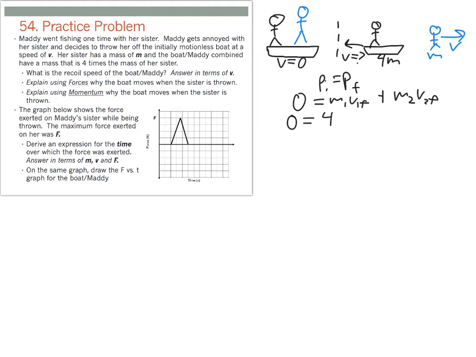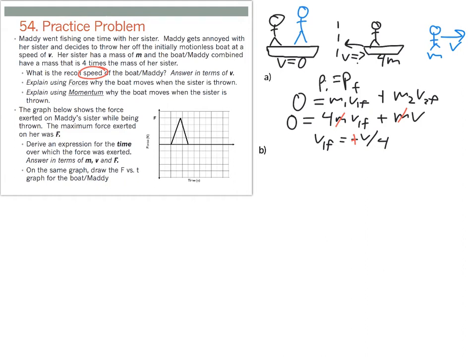So this is going to be 4m times v1f, which is what we're solving for, plus m times v. We can cancel out the m's here, and we can solve for v1f, and we get that v1 final is going to be negative v over 4. It does say speed, though, so we can make this positive because speed is technically the magnitude of the velocity, so we just say v over 4.